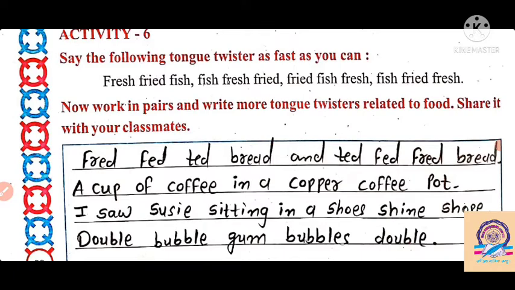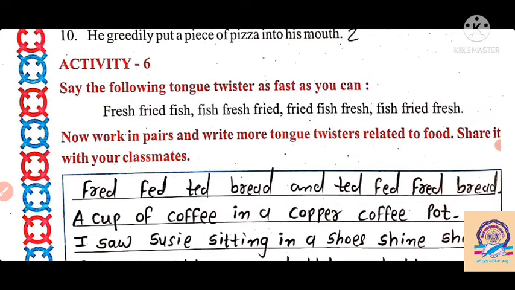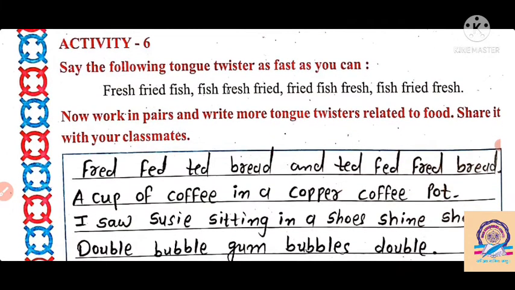Then after this, say the following tongue twister as fast as you can. So in activity 6, this is a tongue twister and we have to read this very fast. So we cannot read these words, this sentence, properly here due to the speed. It occurs as a tongue twister, we can say that. So: fresh fried fish, fresh fried fish, fried fresh fish here. So here we fill in the tongue twister.